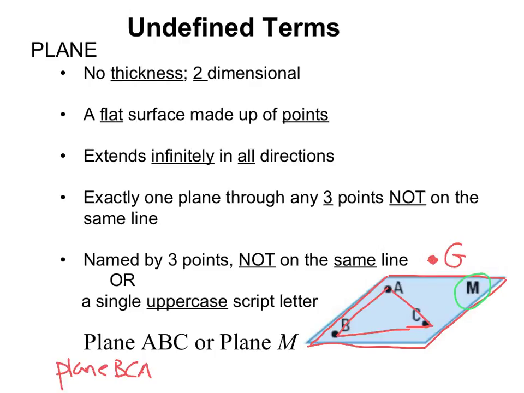Now this M is not a point. You'll not see a black dot next to it. It is the name of the plane, and it will always be in the corner. That's the only time you can use one letter.